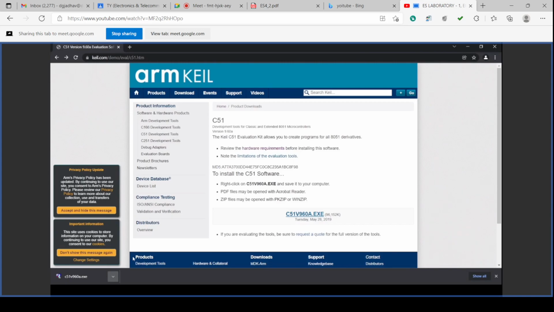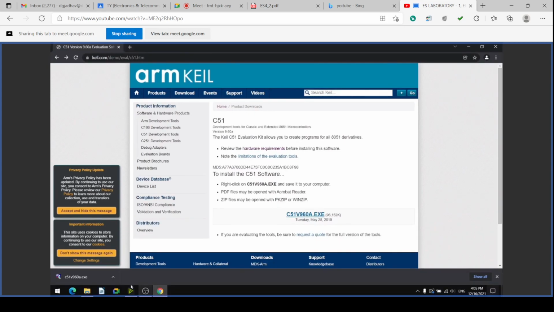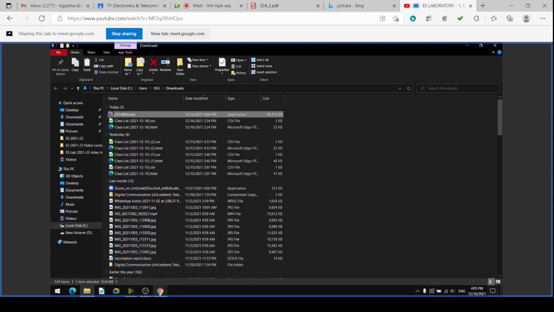If I click here to show the folder, then it will go into that folder. So it has gone into the folder. Okay, so it is C51V960A.exe.